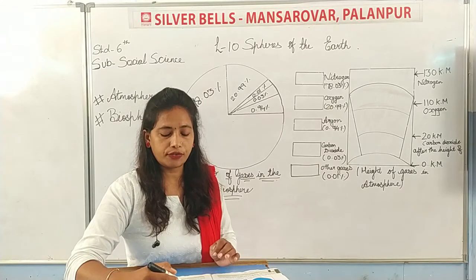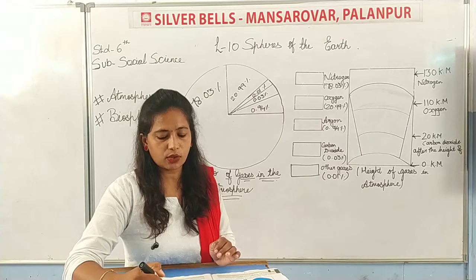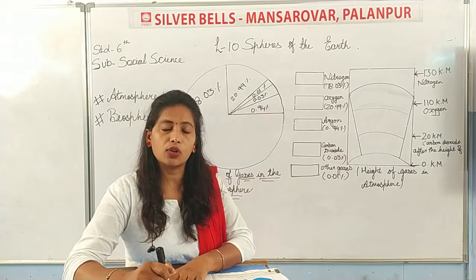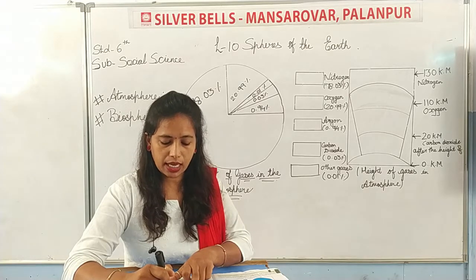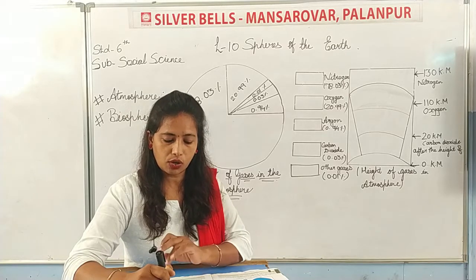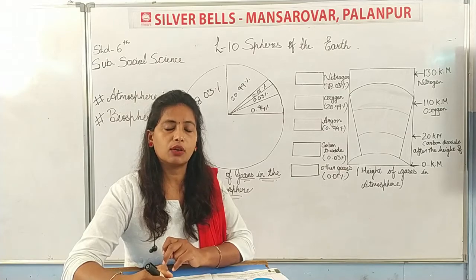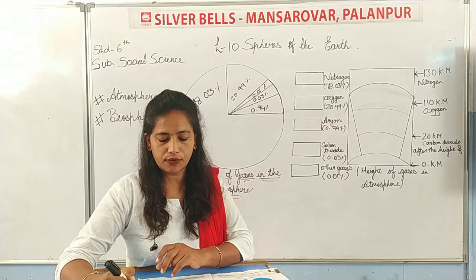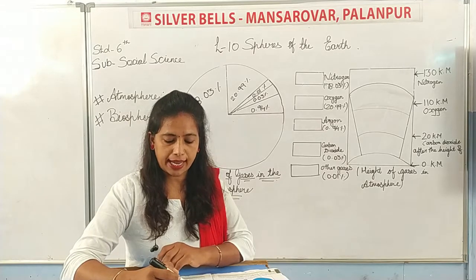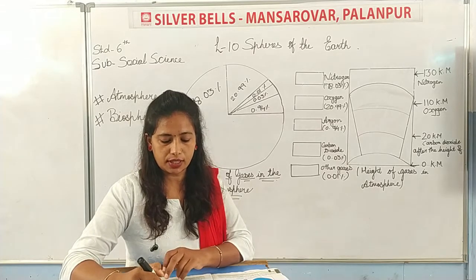The ratio of ozone gas in the atmosphere is very less. Ozone gas कितना है? It is very less in the atmosphere. This gas absorbs ultraviolet rays of the sun and protects the planet from the excessive heat of the sun.